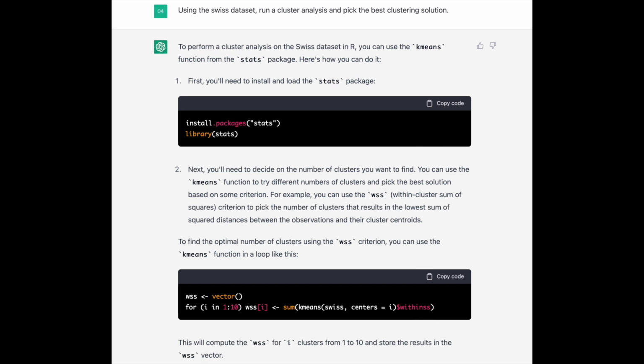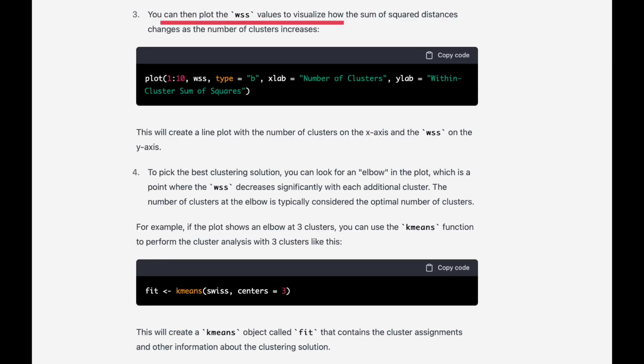It seems to be copying from the internet, and then it's plotting this, and it's just okay. You can plot the within sum of squares. To pick the best clustering solution, you can look for the elbow. It's telling us what to do, which is helpful. But if we already have access to Stack Overflow and can see that code, then it's not so helpful, because people have already explained that. What I want is ChatGPT to do the analysis for me and to pick the best solution.